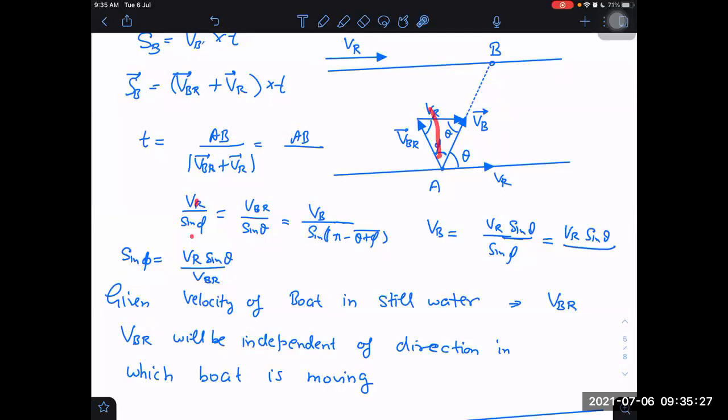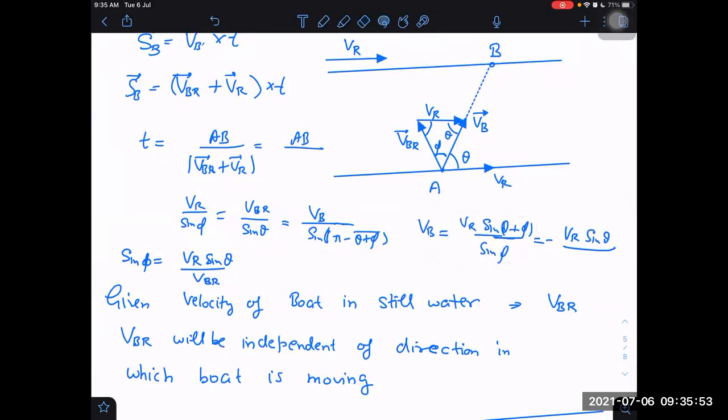VR upon sin phi, right? VBR upon sin theta, right? VB upon sin pi minus this is right only. Here I did wrong. I think I wrote VB equals VR sin theta upon sin phi. I should have taken sin of theta plus phi upon sin phi. What would that be? What will that become?